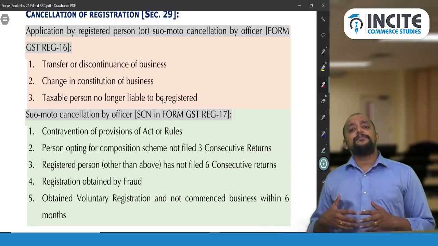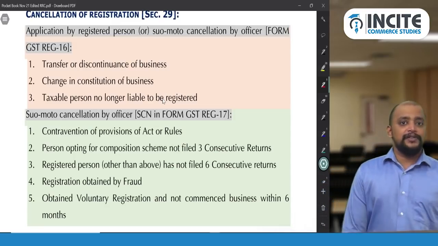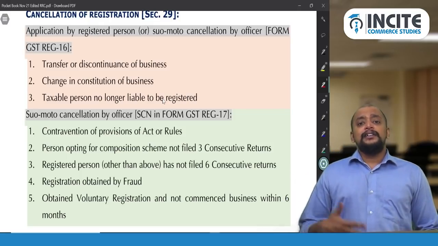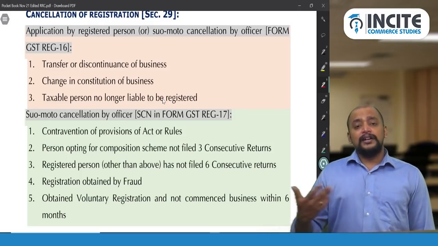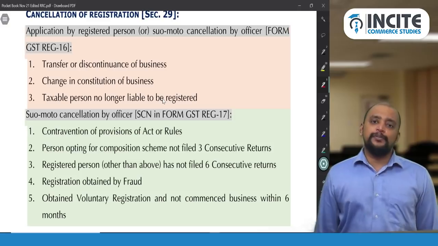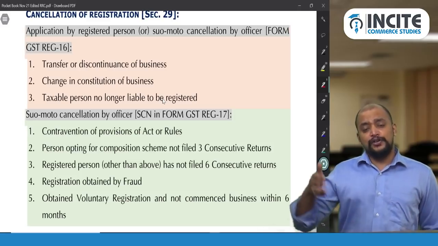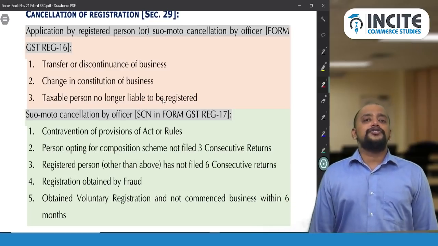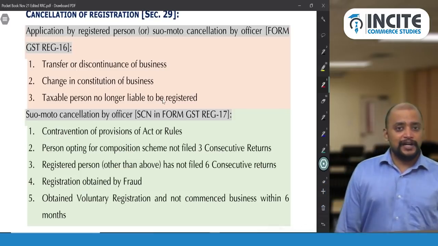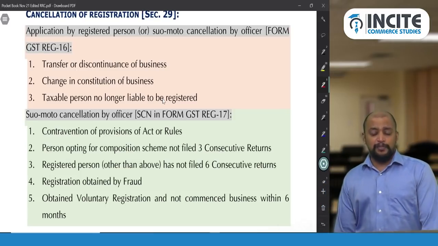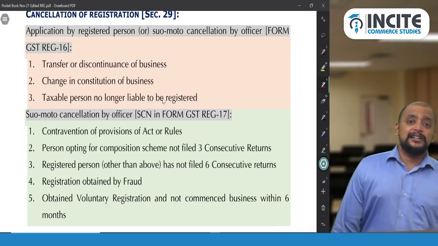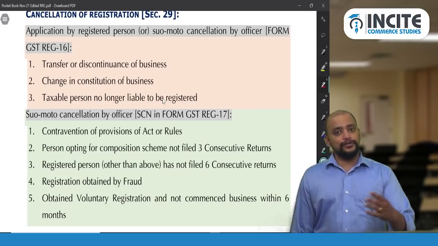So why would a registered person make an application for cancellation of registration? Let's try to analyze it. First of all, there is a transfer of business or discontinuance of business. Because the transferee will obtain the registration anyhow, the transferor is required to make an application for cancellation of registration. Why will they make an application for cancellation? Otherwise they need to file nil returns, and non-filing of nil returns will attract a late fee.